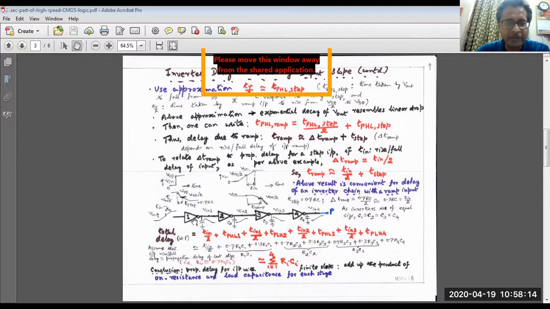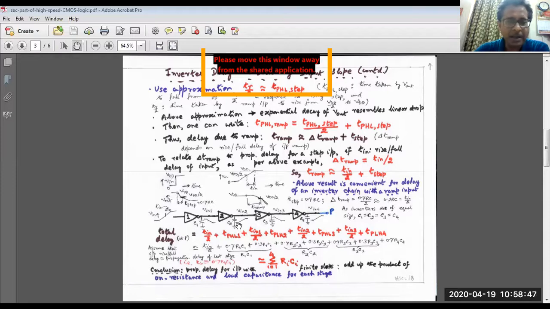For example, for inverter 1 it is the NMOS resistance, for inverter 2 it is the PMOS resistance, for inverter 3 it is the NMOS resistance, whereas for the fourth inverter it is the PMOS resistance. So we can conclude that to calculate the propagation delay for an input waveform with a finite slope, we just have to add up the product of on-resistance and load capacitance for each stage. For example, for inverter 2, what is the on-resistance?